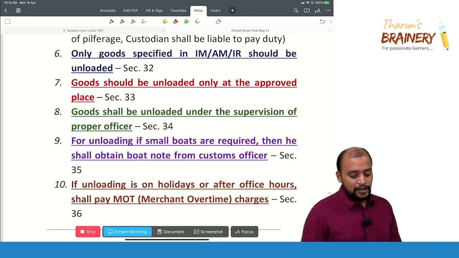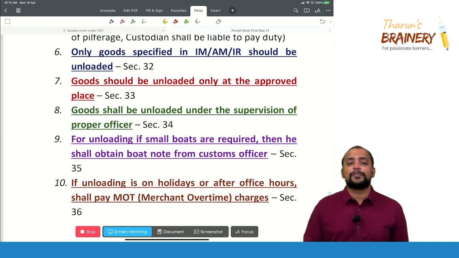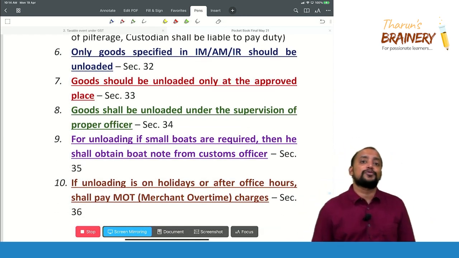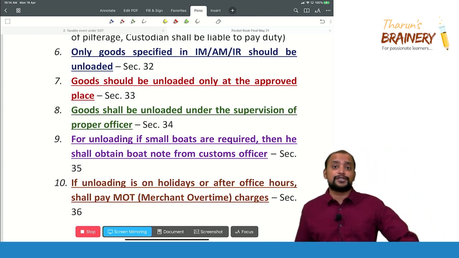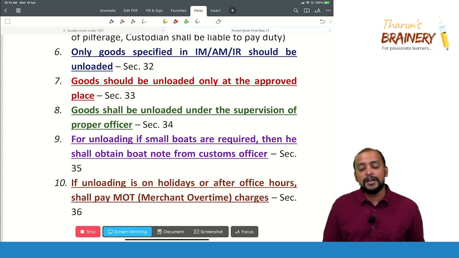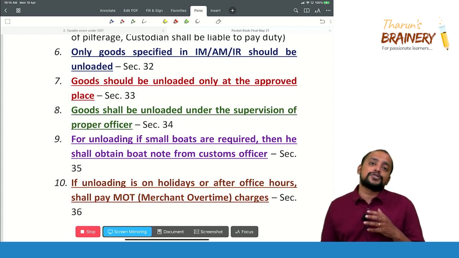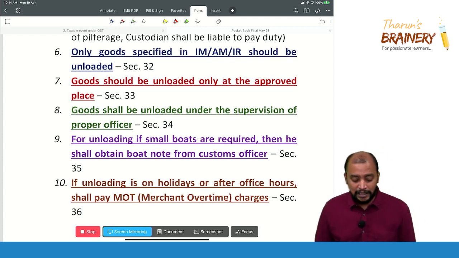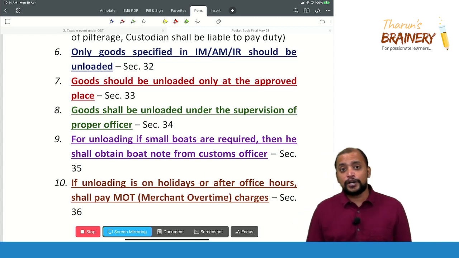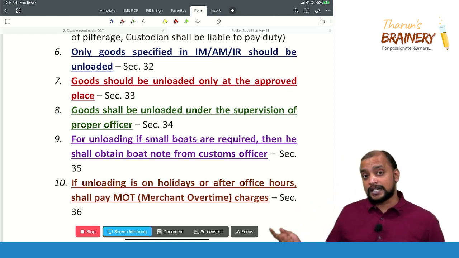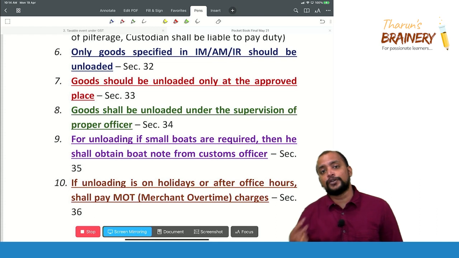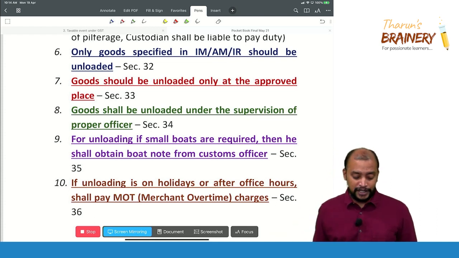And thereafter, goods specified in the import manifest, arrival manifest or import report should only be unloaded. Other goods should not be unloaded. If any goods are unloaded which are not specified in this manifest or report, then it amounts to illegal imports, that is like smuggling. Then goods should be unloaded only at the approved place, under the supervision of the proper officer. That is, under customs officer supervision it should be unloaded, and the goods go into the control of the custodian.